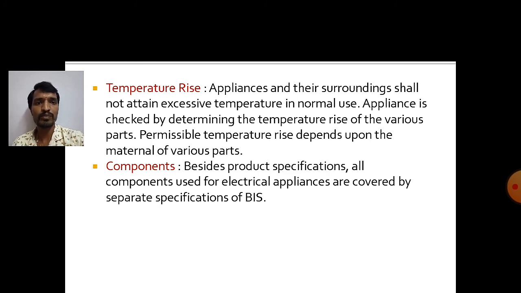Next, components are made to some specifications. All these electrical components are covered by separate specifications. The cover, the casing, should have a specification set by BIS. BIS is nothing but the Bureau of Indian Standards. We have to follow the Bureau of Indian Standards specification. The cover should have a specification made by the Bureau of Indian Standards.